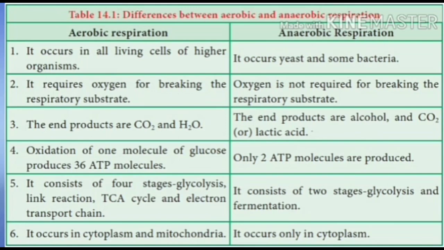Aerobic respiration, the first difference: it occurs in all living cells of higher organisms, higher organisms like plants as well as animals. Not only in a particular cell, in every cell of an animal and in every cell of a plant, aerobic respiration takes place. It takes place within the mitochondria by following glycolysis, Krebs cycle, and electron transport, as well as TCA cycles. Anaerobic respiration occurs in yeast and some bacteria. Yeast is a fungus, and they also have anaerobic respiration. Most of the bacteria have only anaerobic respiration.